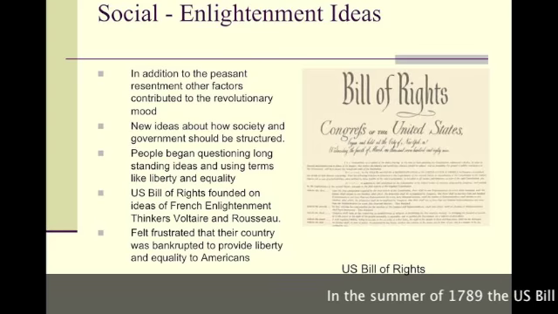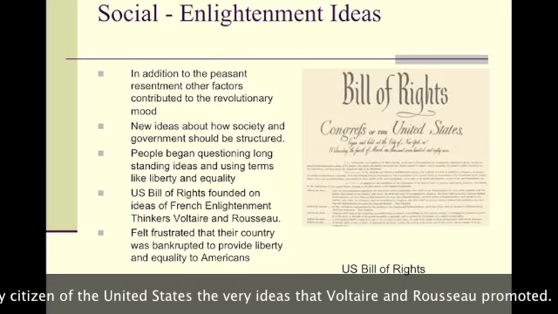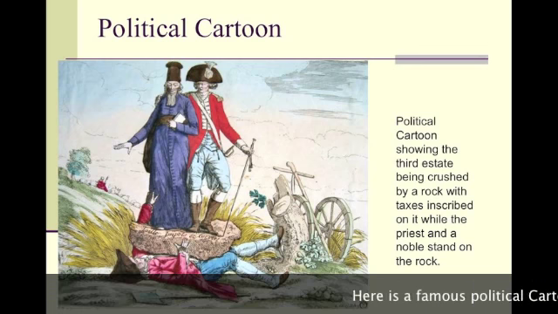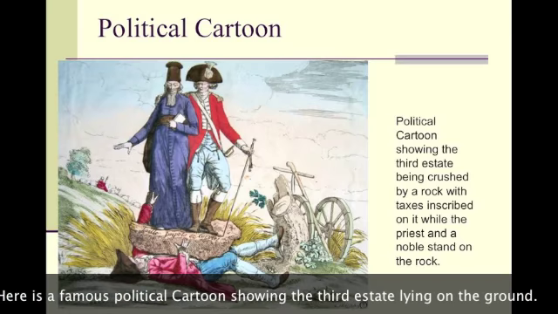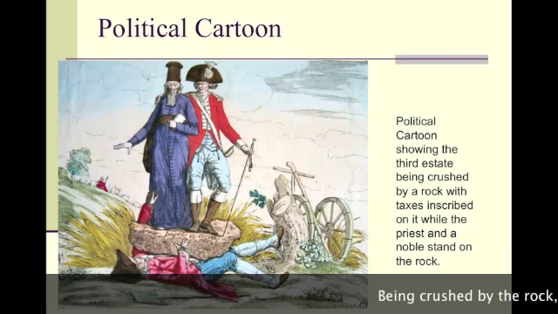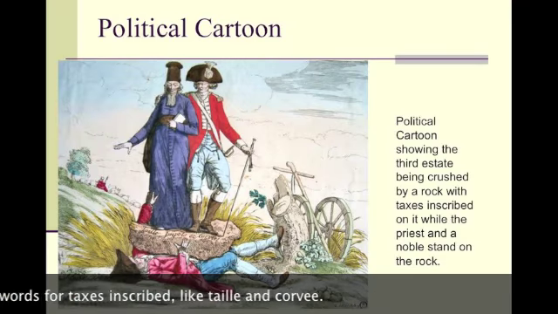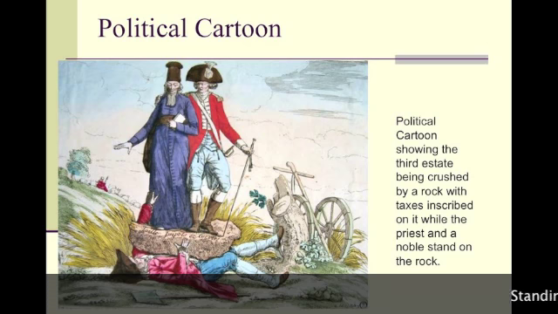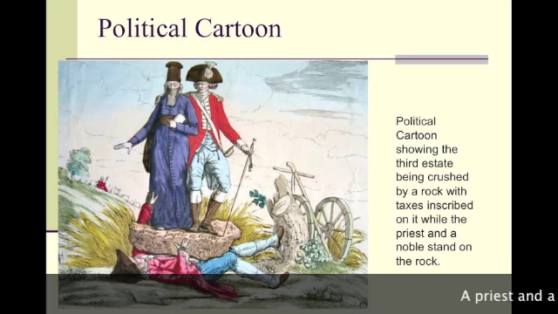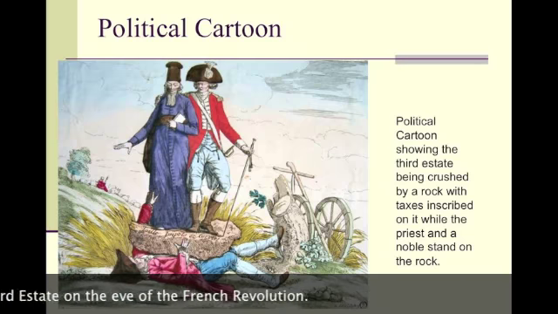In the summer of 1789, the U.S. Bill of Rights was ratified. This document gave every citizen of the United States the very ideas that Voltaire and Rousseau promoted. Here is a very famous political cartoon published during the summer of 1789. This shows the third estate, lying on the ground, being crushed by a rock. On the rock, there are various words for taxes: taille, imports, and corvées. And standing on the rock, crushing the third estate, is a priest and a nobleman. And this really captures the mood of the third estate on the eve of the French Revolution.